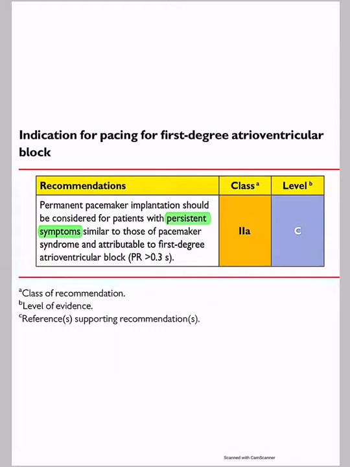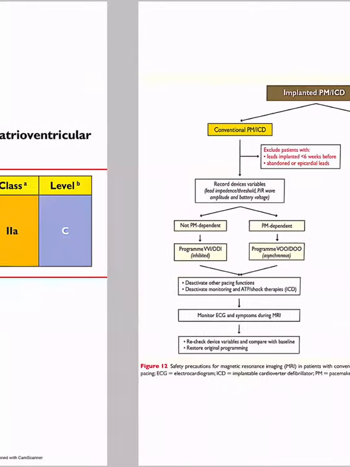And for indications for pacing in first degree AV block, it is a 2A indication to put a permanent pacemaker in a patient who has persistent symptoms attributable to first degree AV block. It means you have symptoms, you have first degree AV block, and you are documenting that the symptoms are occurring during periods of first degree AV block. In that case, it is a 2A indication. You can put a pacemaker even for a symptomatic first degree AV block.